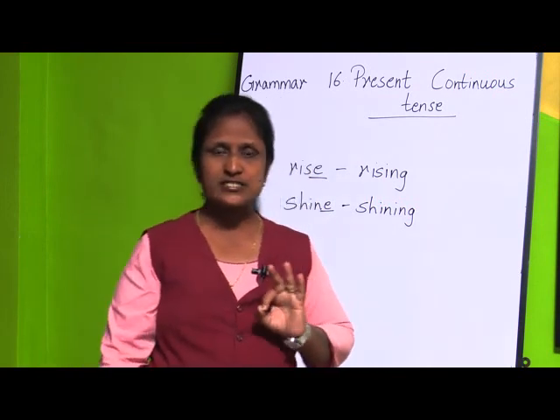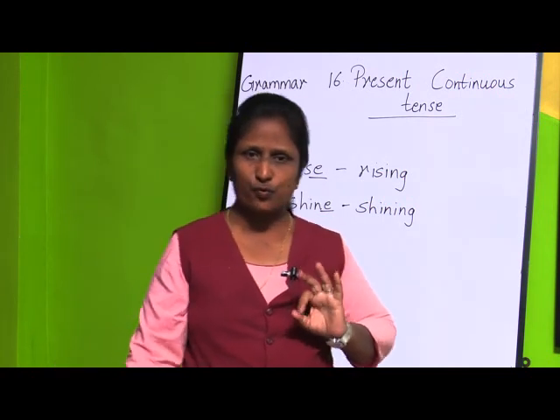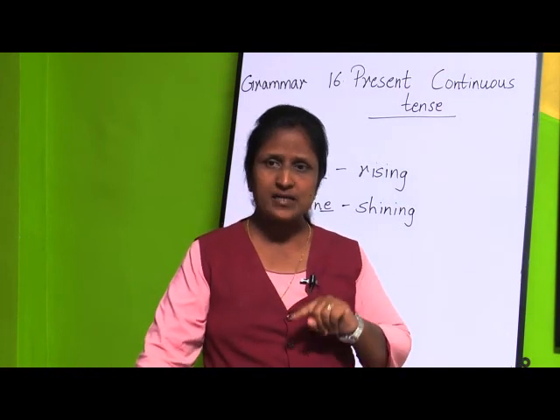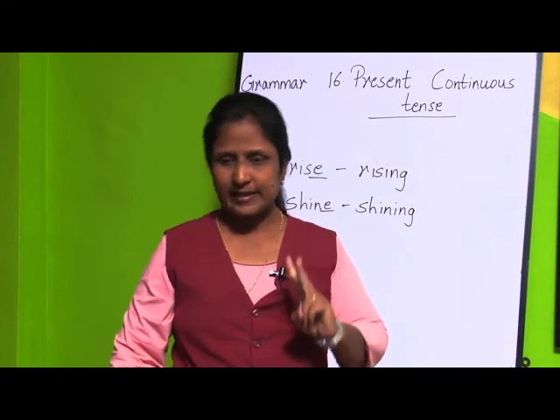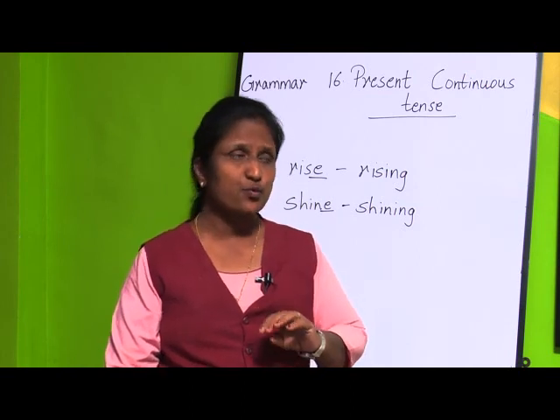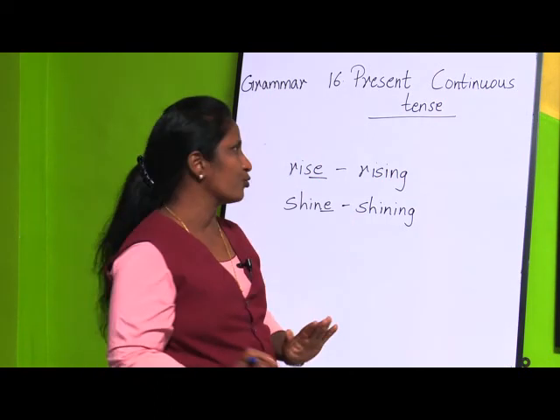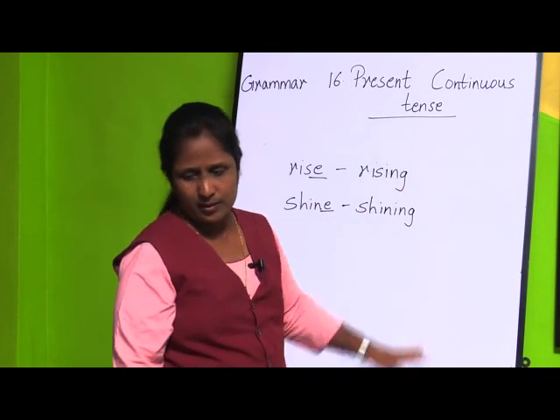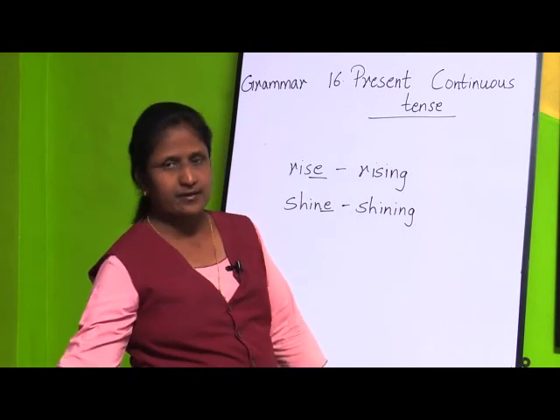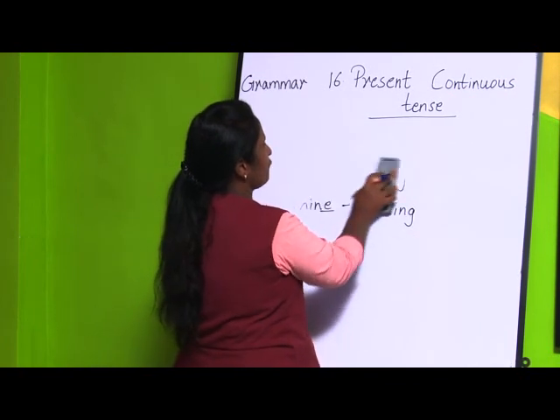What is the first case to form the tense for present continuous tense? First is what? We are going to use is, am, are plus ing to the original form. Second case is what? We are going to just add ing to the original form of the verb. And third is what? If the word is ending with e, we are going to omit that e and add ing to that verb. Next is what? In case of certain verbs, we double the last letter and add ing. This is the fourth one.